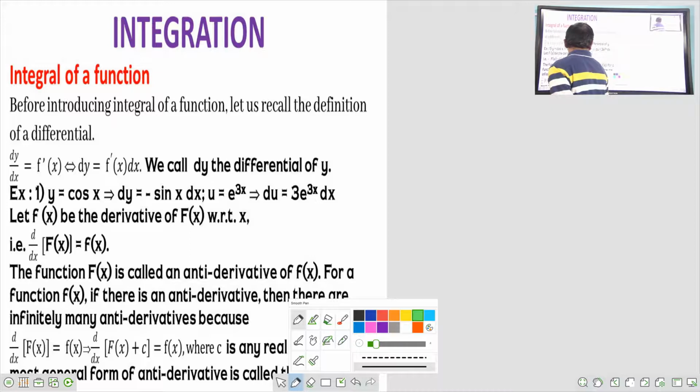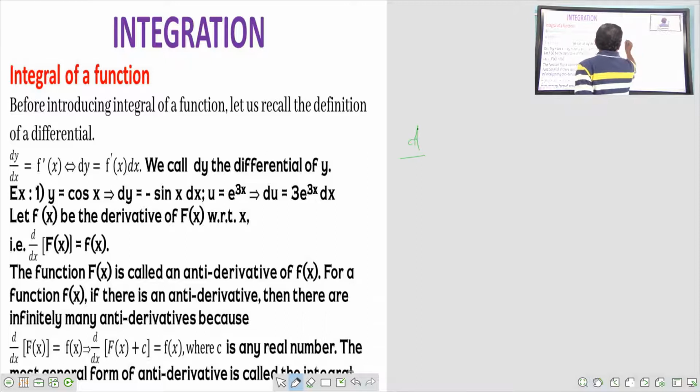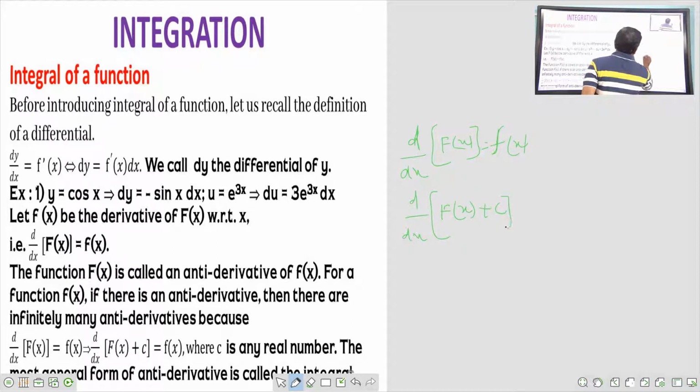See here, I will write d by dx of capital F of x. See what they are saying? Small f of x equal to small f of x. D by dx of capital F of x is equal to small f of x. Once again he is saying d by dx of capital F of x plus c is also equal to small f of x.